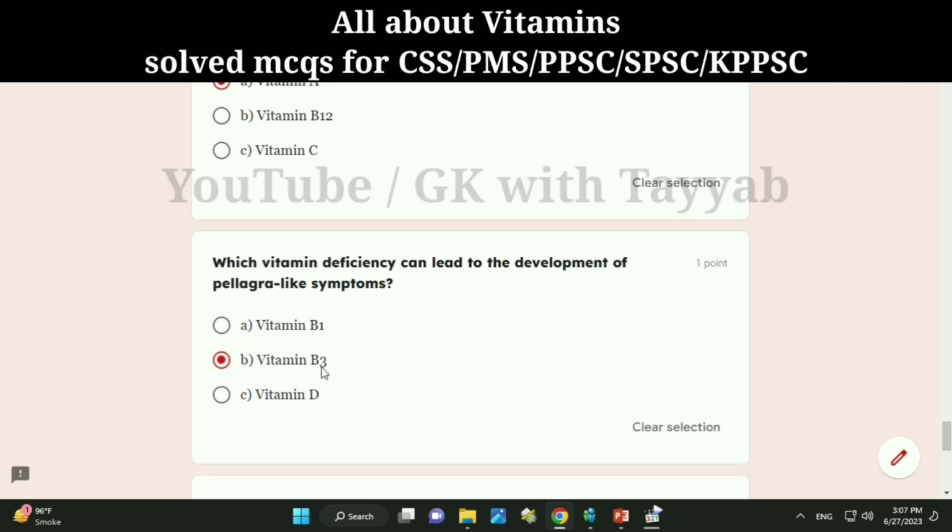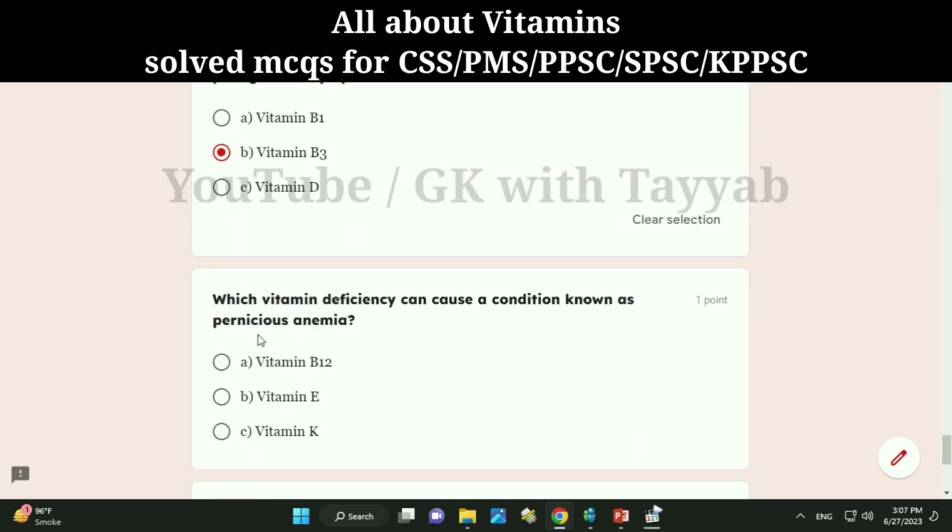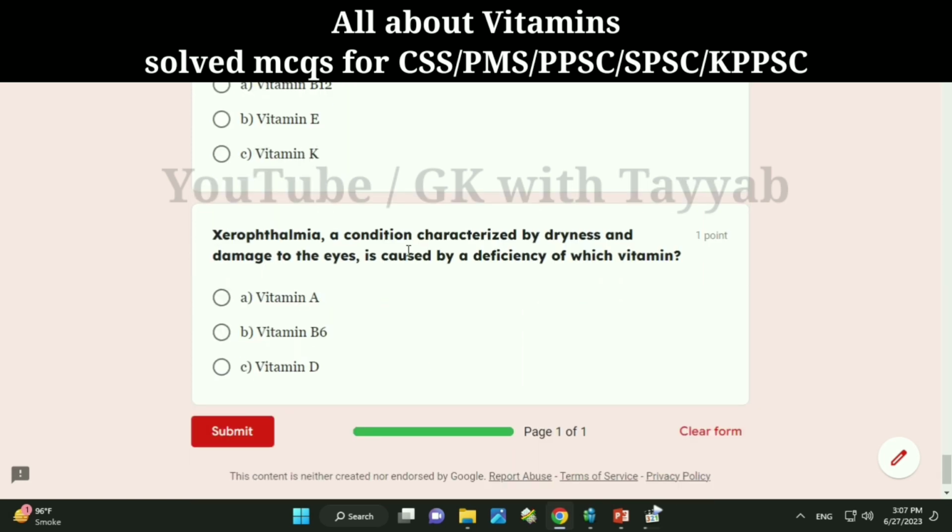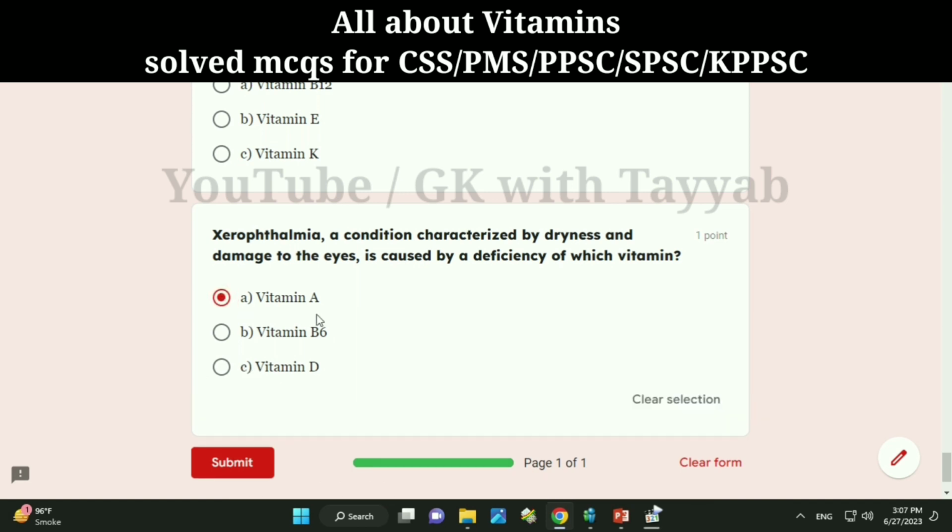Vitamin B3. Which vitamin deficiency can cause a condition known as pernicious anemia? A. Vitamin B12. B. Vitamin E. C. Vitamin K. Correct answer, A. Vitamin B12. Xerophthalmia, a condition characterized by dryness and damage to the eyes, is caused by a deficiency of which vitamin? A. Vitamin A. B. Vitamin B6. C. Vitamin D. Correct answer, A.